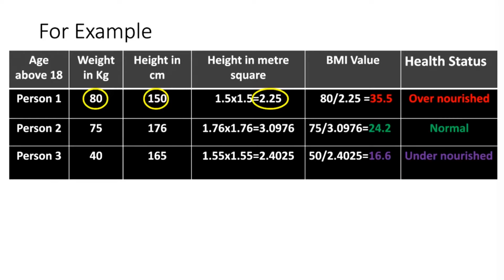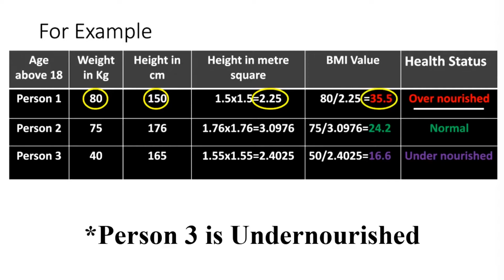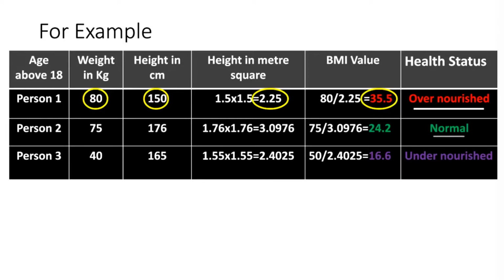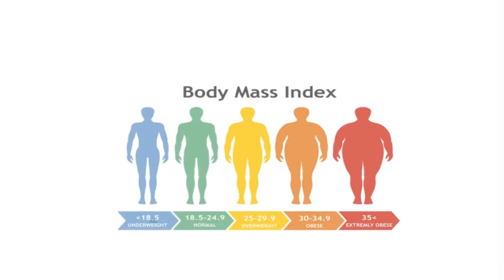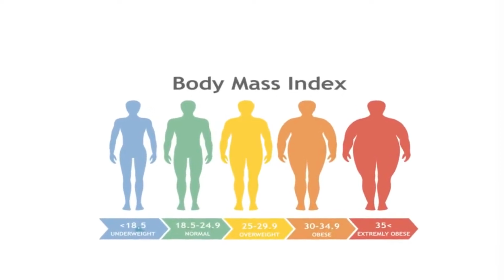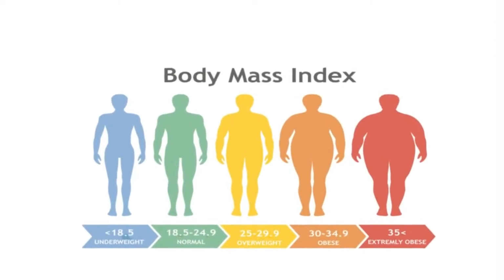Based on BMI, person 1 is overnourished with the value of 35.5, which is more than 25. And person 2 is undernourished whose BMI is 16.6. As the value of BMI is 24.2, person 3 belongs to the normal or healthy category. Now, look at this image and understand the range of BMI along with body shape and BMI value.